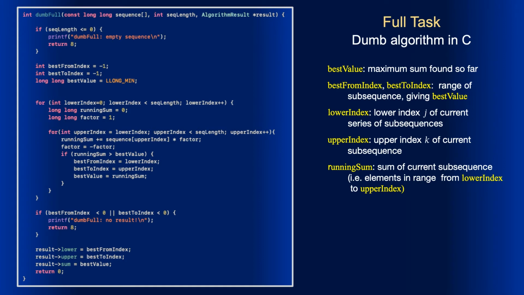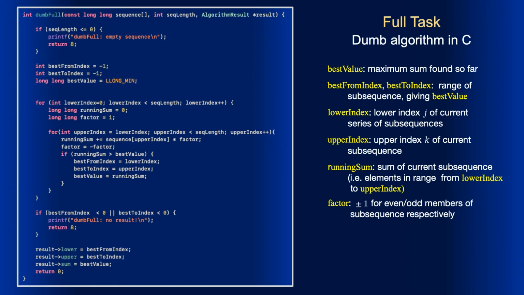We just add a variable named factor, which is 1 for the even elements of the selected subsequence and -1 for the odd elements. At the start of the inner loop, the factor is set to 1, and during each iteration of the inner loop, it changes the value to the opposite. Now, before being added to the running sum, the element of the subsequence is multiplied by the current factor.